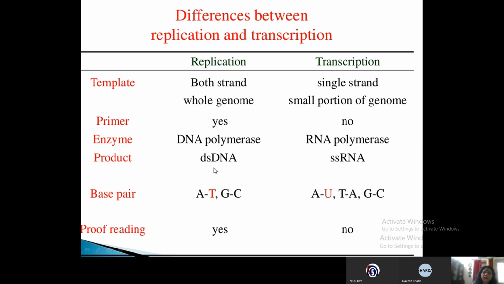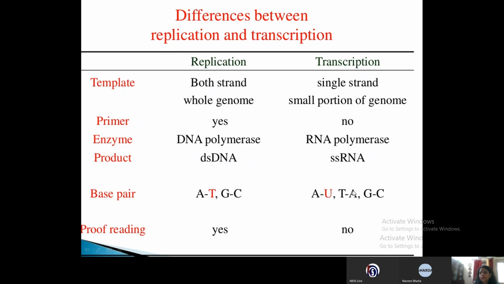Now the product after replication is double stranded. Here DS stands for double stranded DNA, and SS stands for single stranded RNA. So after transcription, what product will you get? You will get a single stranded RNA, whereas after replication you will get double stranded DNA. Now the bases present in DNA are adenine, thymine, guanine, and cytosine. Adenine binds to thymine with 2 hydrogen bonds, and guanine binds with cytosine with 3 hydrogen bonds.